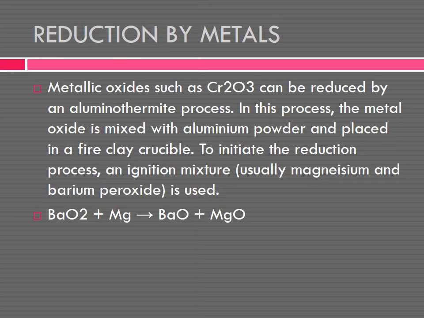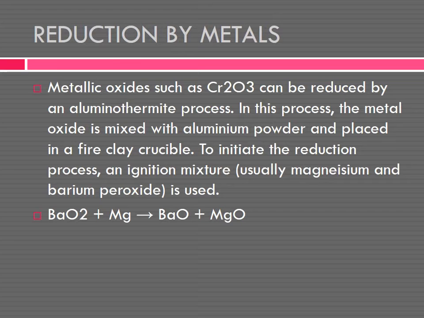This metal oxide is mixed with aluminium powder and placed in a fire clay crucible. To initiate the reduction process, an ignition mixture is used: magnesium plus barium peroxide, BaO plus MgO. Magnesium and barium peroxide are used for this process.